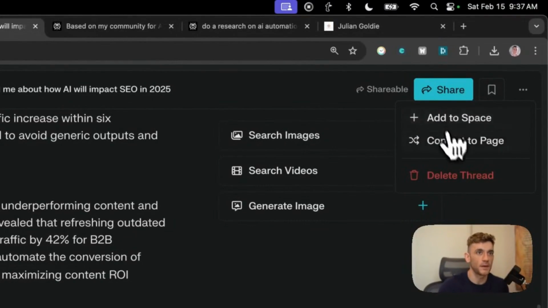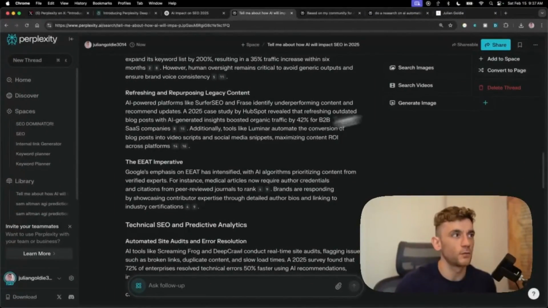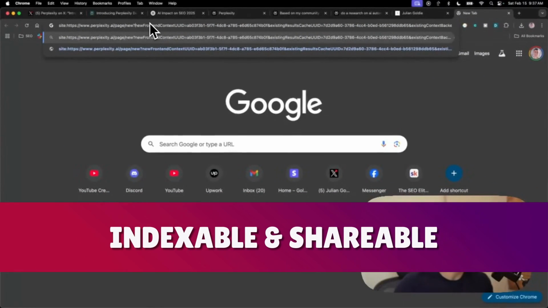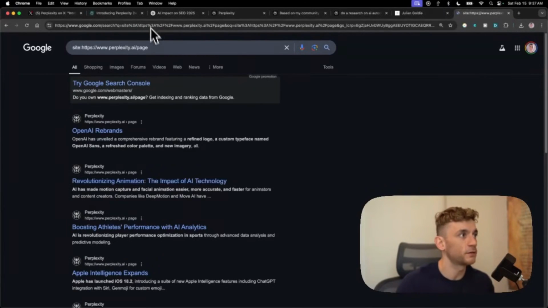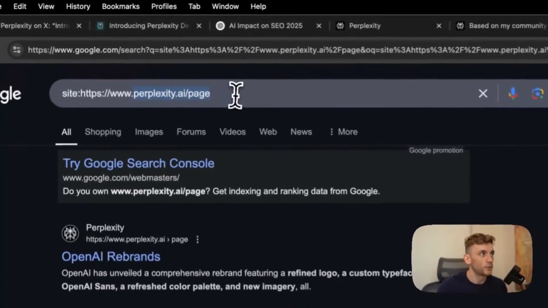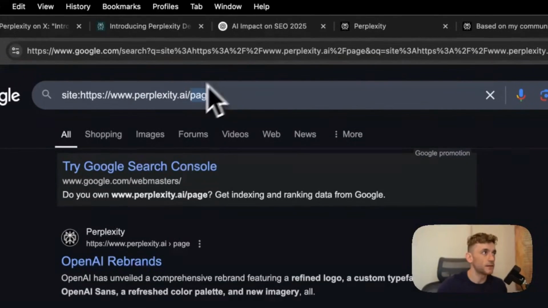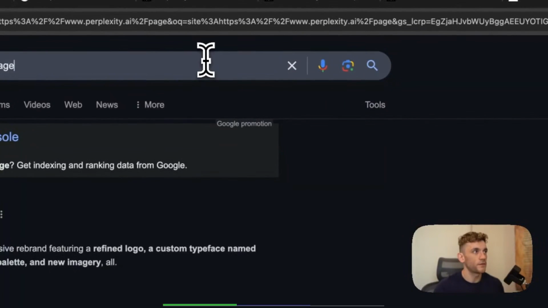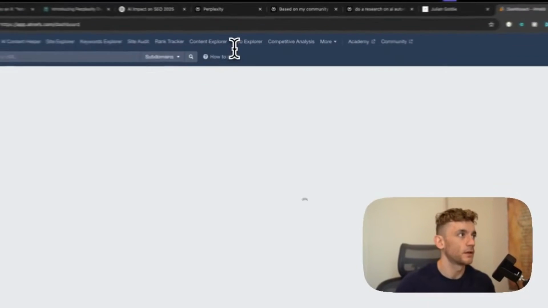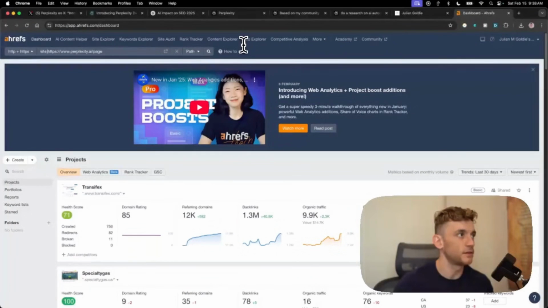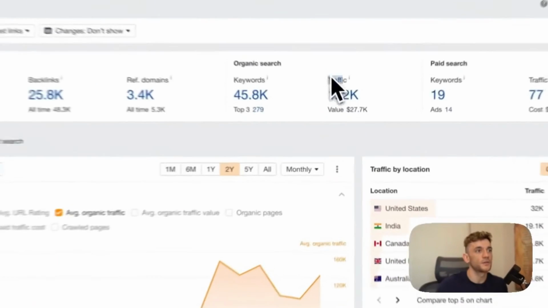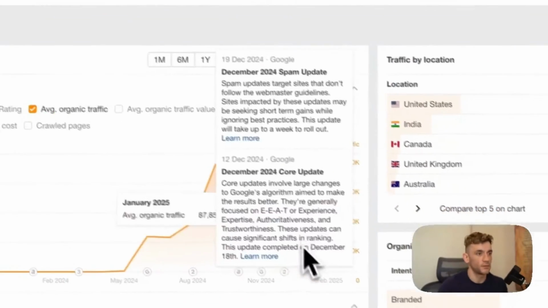So you can add it to a space. You can also convert it to a page. When you convert this to a page, what that means is it's indexable and shareable to pretty much everyone on Perplexity. So for example, if we type in on Google Perplexity /page, which is where all the Perplexity pages are stored, you can see there's 10 different pages of content, right? And this stuff actually ranks on Google. If we check out Perplexity's rankings and how much traffic they get from their pages section, you can see they're getting like 122K traffic just from the pages category, including subfolders, which is pretty impressive to be fair.